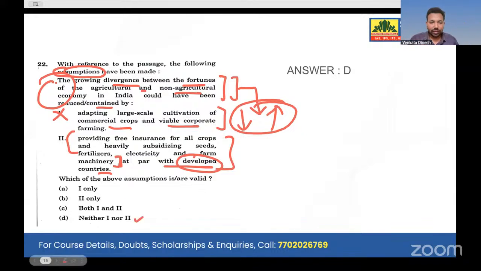So it's better to go with neither one nor two. Yeah? But in some of the keys, it says two only. Yes, you may go with two, but here it was not mentioned, so we go with neither one nor two.